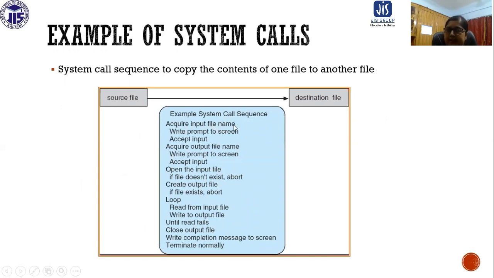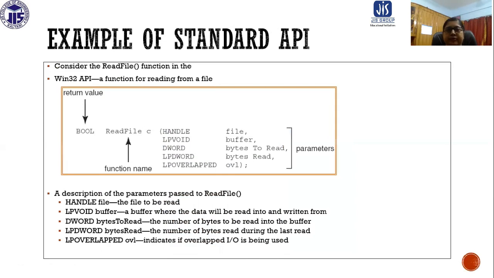Acquire input file name, write prompt to screen, accept input, acquire output file name, write prompt to screen, accept input, open the input file. If file does not exist, abort. Create output file, then loop: read from input file, write to output file, until read fails. Close output file, write completion message to screen, terminate normally. So these are the system call sequence. But if you use the API, we don't need to do this.